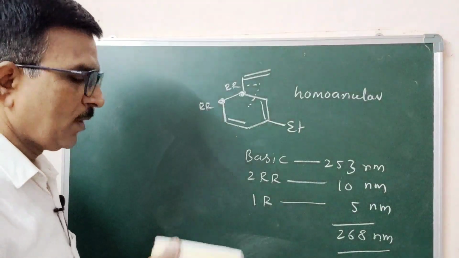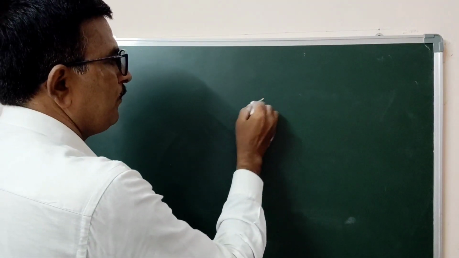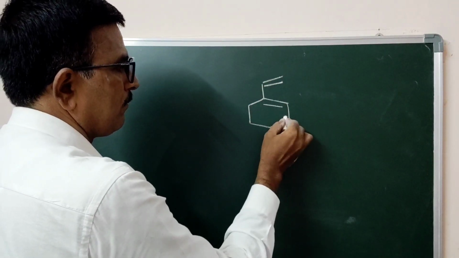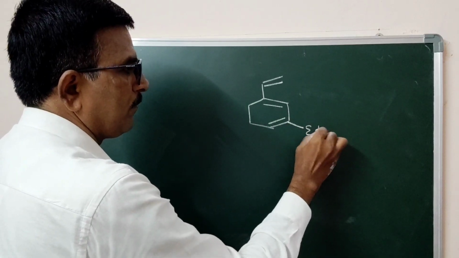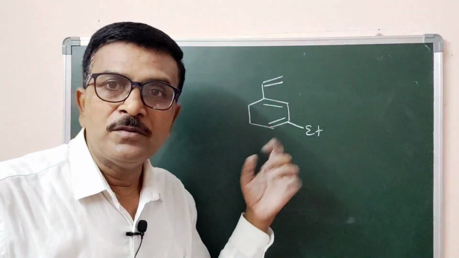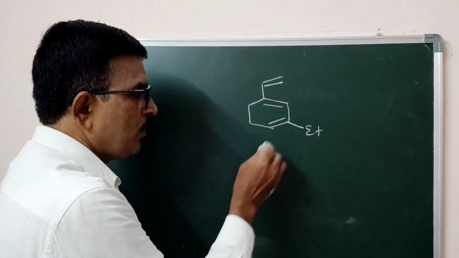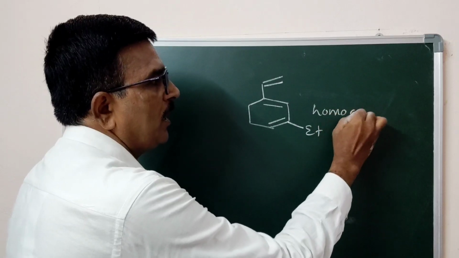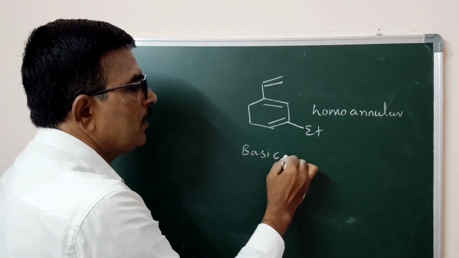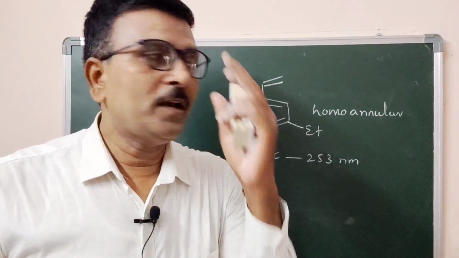Now its isomer. For the same, we can take its isomer. We have changed the position of the inner double bonds, inside the ring, so we will get an isomer. Now here it is homoannular. So the basic value is 253 nanometer.